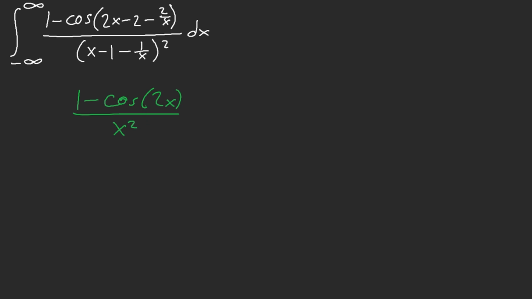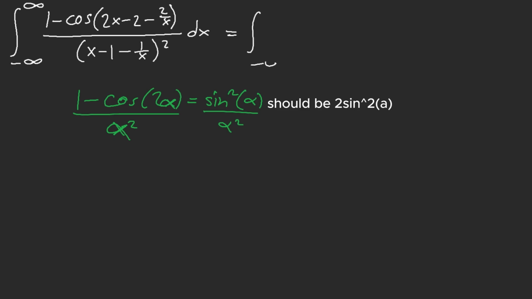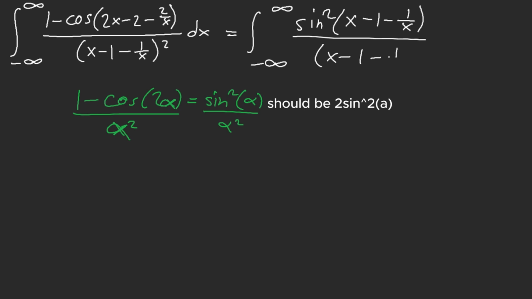Right? It looks like this. Or if we call this alpha, so that we don't get it mixed up as an actual integral. But what is 1 minus cosine of 2 alpha? This is equal to sine square alpha. I think we get the gist of what's going on here, right? What we have is this is equal to sine square of x minus 1 over x, and then we have x minus 1 over x squared, right?